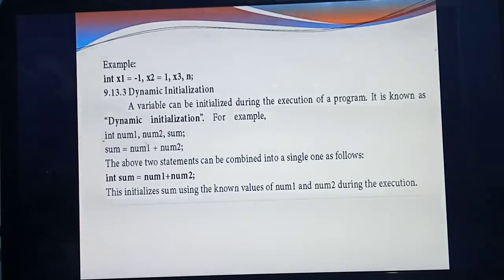So sum equal to num1 plus num2. For example, first you are giving the value of num1 as 5 and the value of num2 as 10. So what's the calculation here? 5 plus 10. The answer you are getting is 15. So the value you give during execution produces a new value called 15. That we are calling as which one? Dynamic initialization. Understood what I mean by dynamic initialization? Yes.